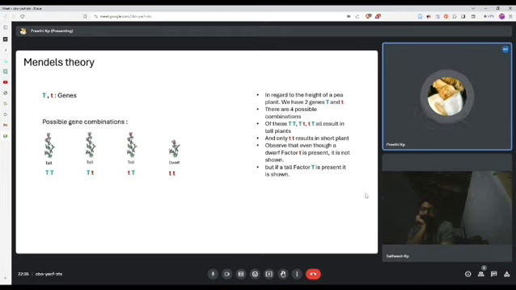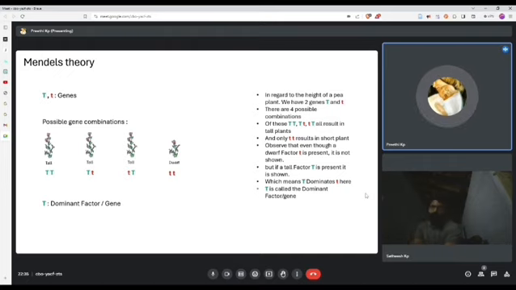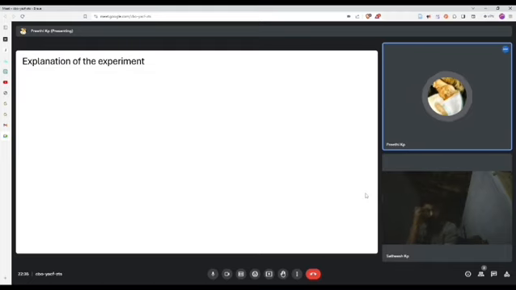This means that capital T has more power, and if it occurs together with the small t, its effect overpowers the effect of small t and the plant becomes tall. Or in other words, the factor capital T dominates the small t. Hence, capital T is called the dominant factor or dominant gene, while the weaker small t is called the recessive factor or recessive gene. Now, using Mendel's theories, let us see if we can explain his experiments.